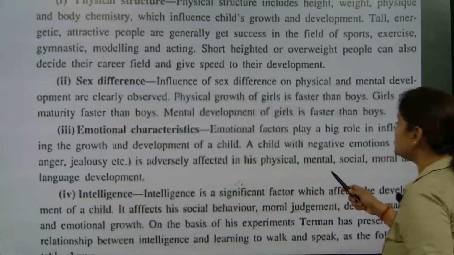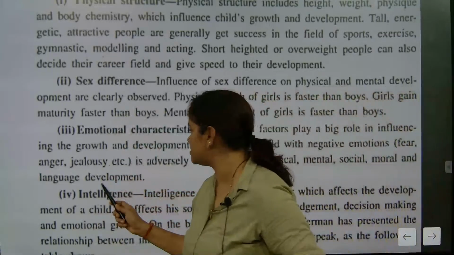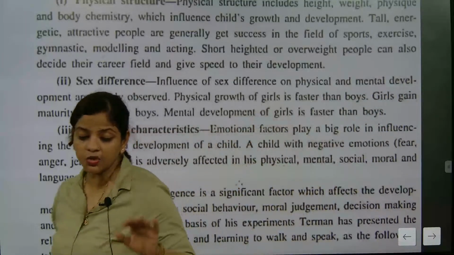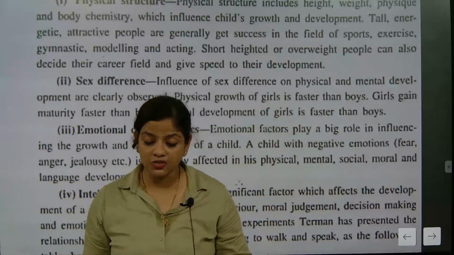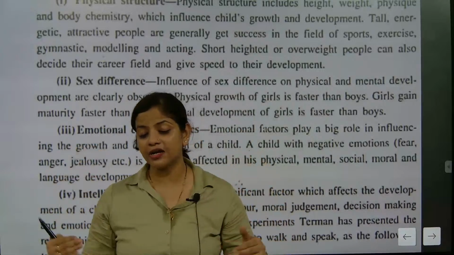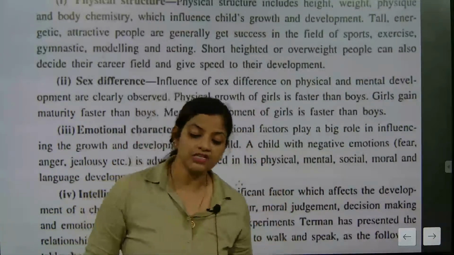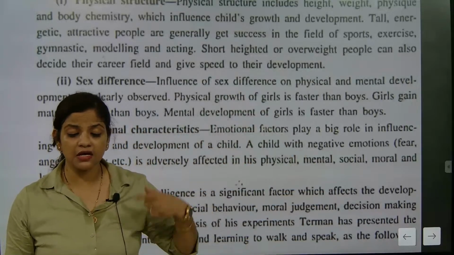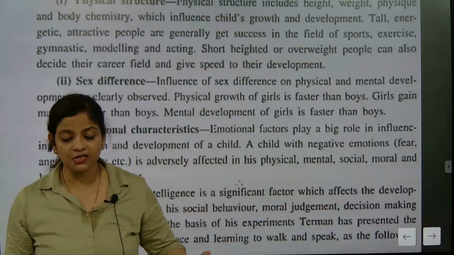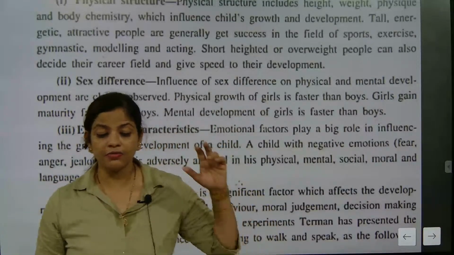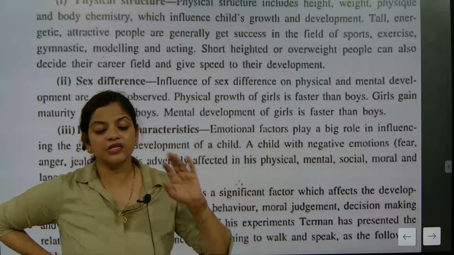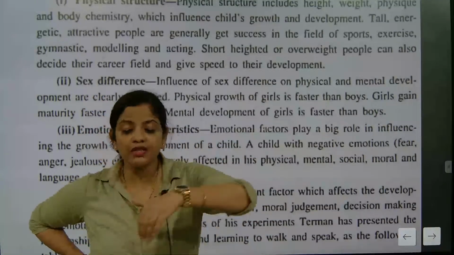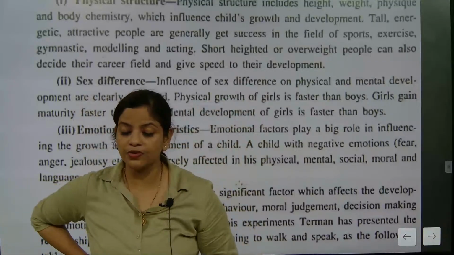Okay. So that means a child with negative emotion, fear, anger, jealousy is adversely affected in his physical, mental, social, moral and language development. So here two aspects are there. In an examination, if questions are asked about it, the child will be characterized in two ways. One is having positive and one is having negative. The one which is having positive will have less stress. They will have good mental growth in the sense of thinking capability, means they think positive. Their physical growth will be good, their social and moral development and the way they are interacting with the society will also surely be high.